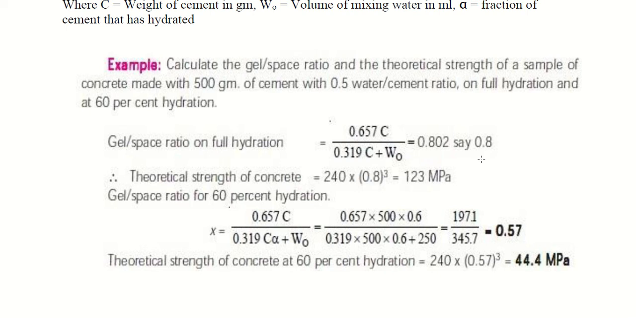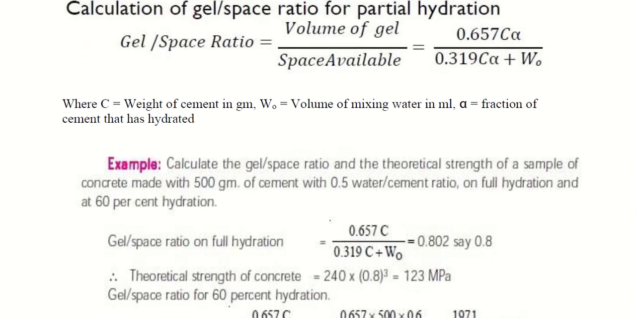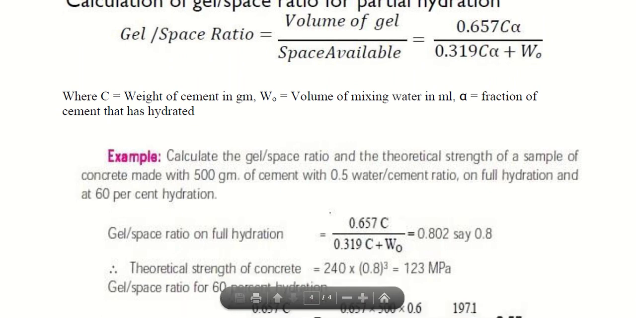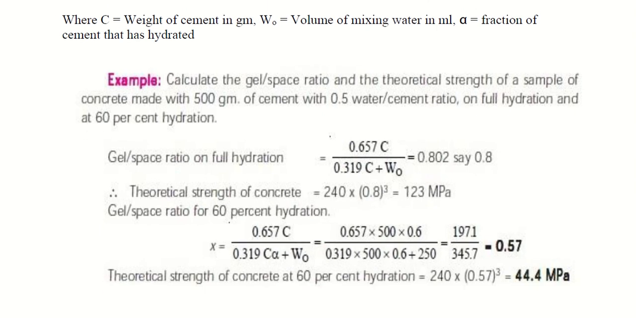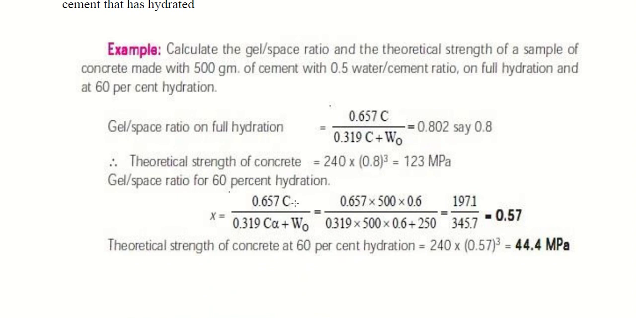Similarly, let's do it for 60% hydration. We are doing it for partial hydration, right? If you have observed the formula for partial hydration, we had alpha followed by C always. Alpha stands for partial hydration, meaning how much percentage of hydration has taken place. So the formula for gel space ratio is 0.657 alpha C by 0.319 C alpha plus W naught. Here alpha will come, there is a mistake here.